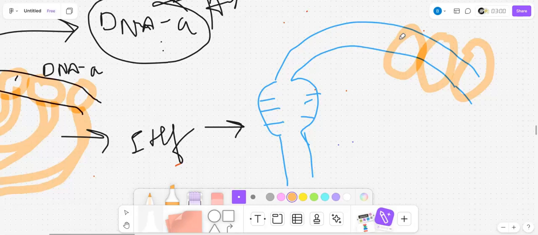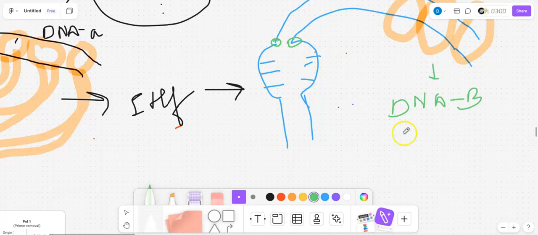Now what does DNA-A protein do? DNA-A protein will recruit DNA-B. So now it is the time for DNA-B. It will add DNA-B. Do you know which enzyme DNA-B is? Yes, it is the helicase enzyme. Helicase, we know, unwinds the DNA. It is already unwound here. And what does DNA-B helicase do? It unwinds further, because replication has to start, and for the new strand to bind, it has to be started. So this helicase will come along.